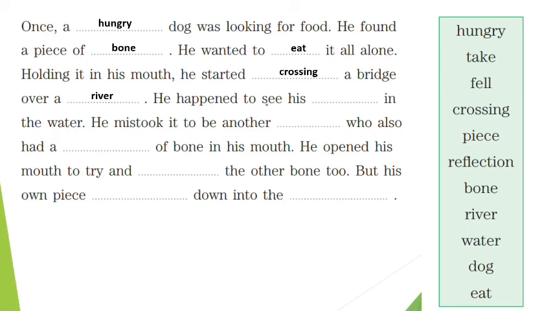He happened to see his reflection in the water. He mistook it to be another dog who also had a piece of bone in his mouth. He opened his mouth to try and take the other bone too, but his own piece fell down into the water.